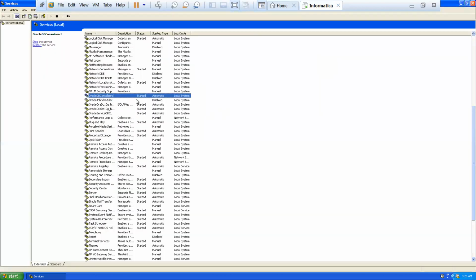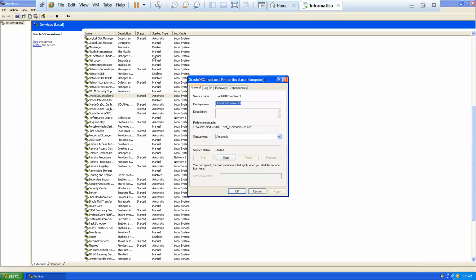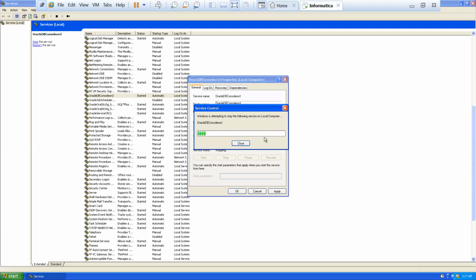There are some unwanted services running in the background. We don't want them running, so we need to stop them. If needed, start them manually.